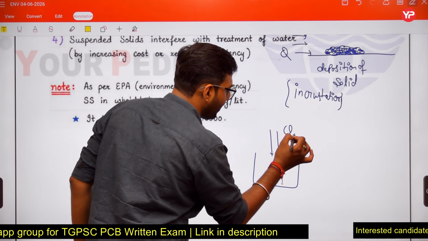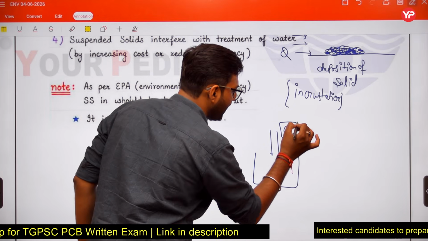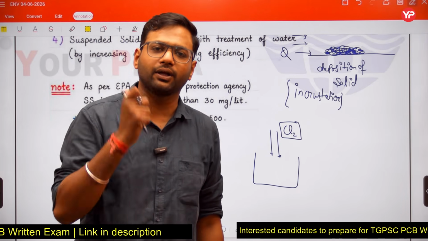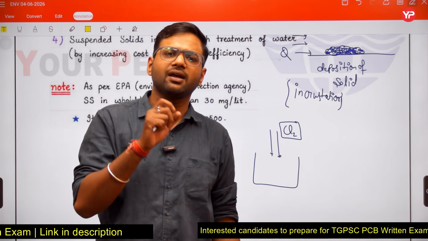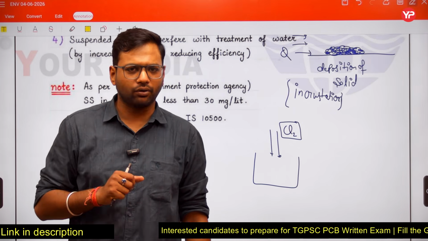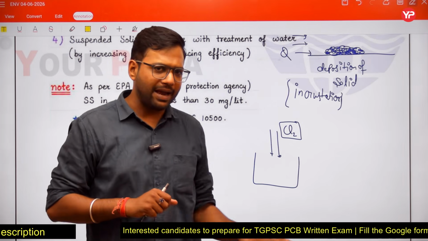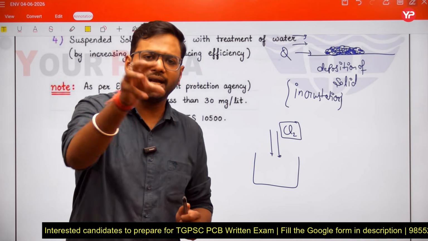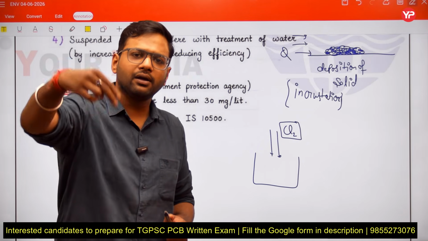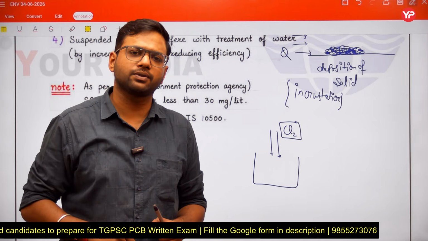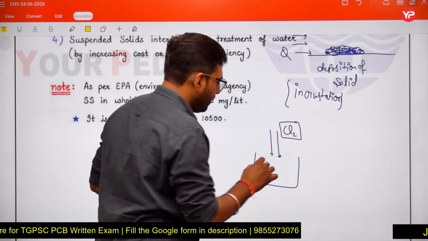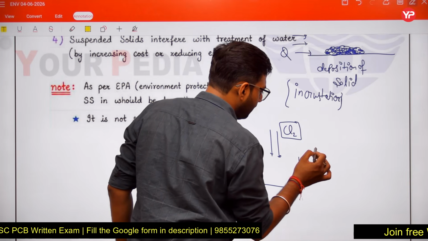Why am I adding chlorine? The purpose of adding chlorine is to disinfect the water. What is the meaning of disinfection? To kill the microorganisms. In our water sample, microorganisms are present, and to kill those microorganisms we are adding chlorine. Chlorine will remove those microorganisms. Chlorine is a disinfectant agent. So chlorine kills microorganisms.